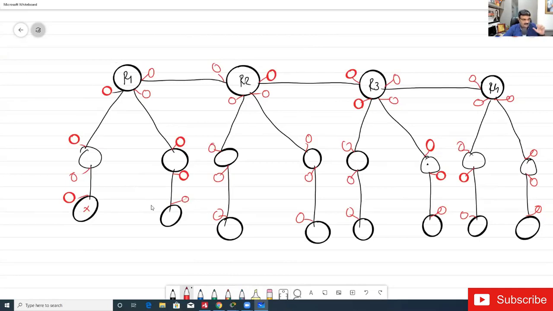Neeraj is saying all. What are other people saying? Rohan is saying R1. Prakash Kumar is saying all. Nitya Sharma is saying all. Right, because the boundary of LSA is the area, and right now I'm having everything in area 0. So whenever there is an update on X, an LSA, it will send it to all the routers.